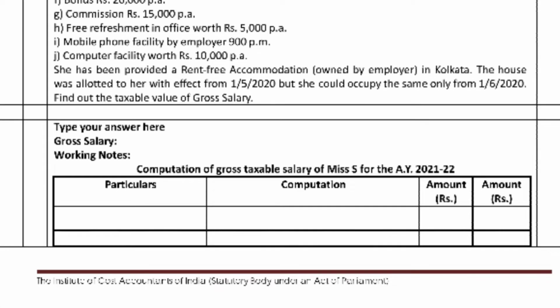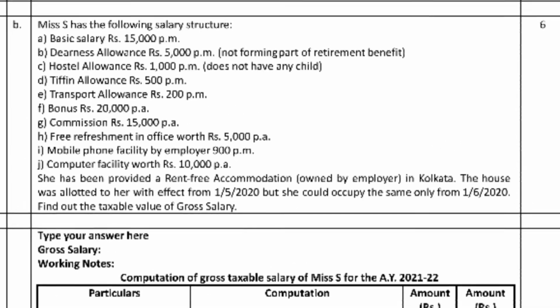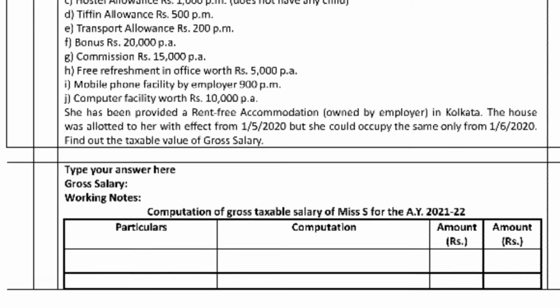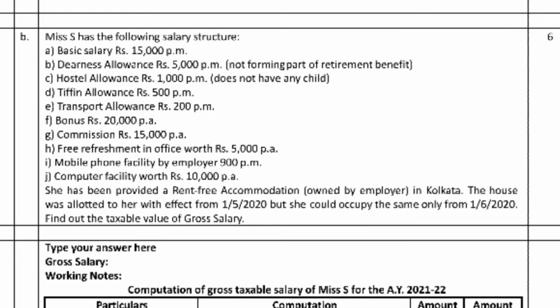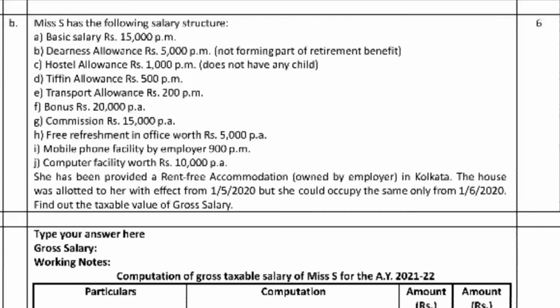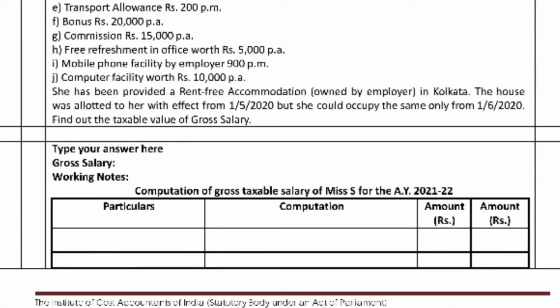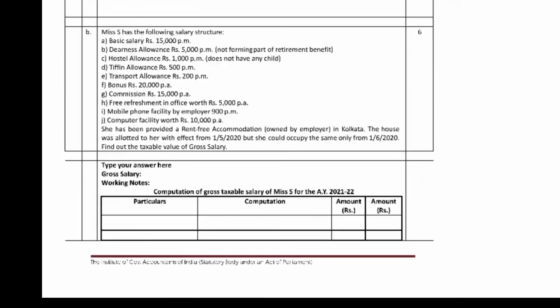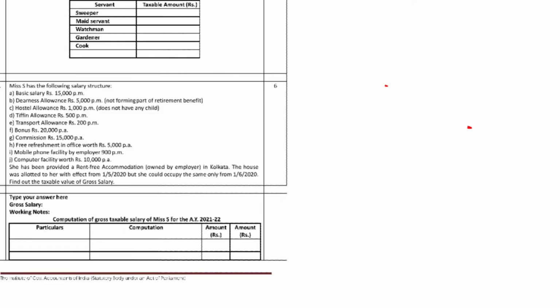So for the types of gross salary, we need to add the particulars. Basic salary is 50,000 per month. Then we calculate gross salary, the computation of salary for the purpose of rent free accommodation.